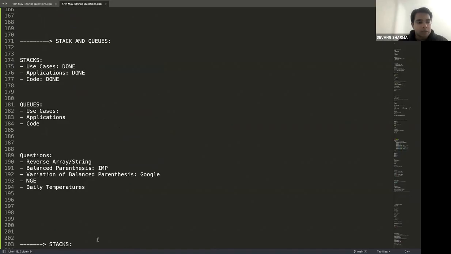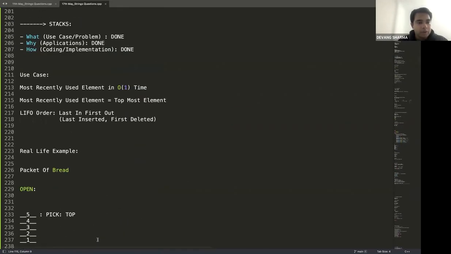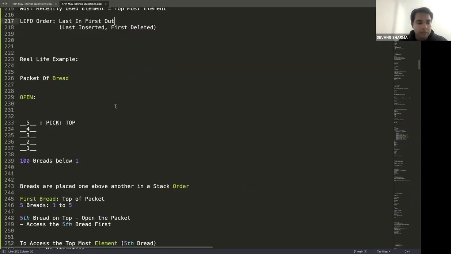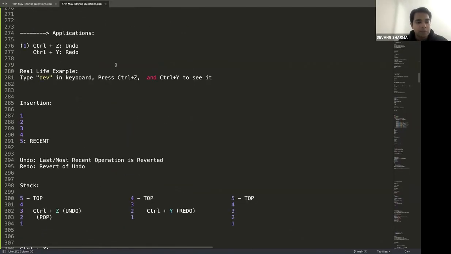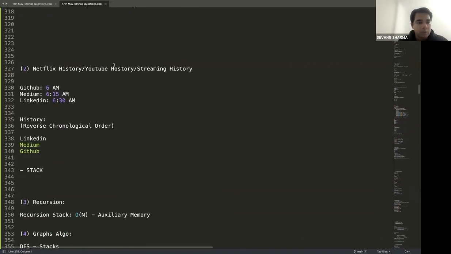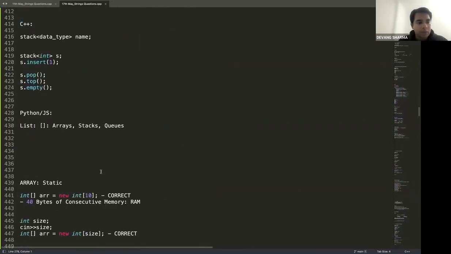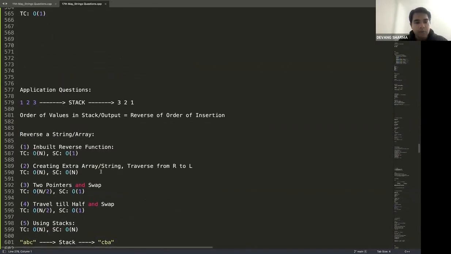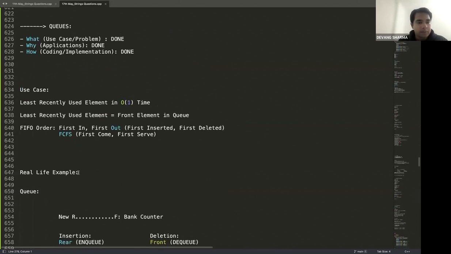Then we talked about stacks and queues. We continued with the theory as well as the question that we started. We talked about the what, why, and how of the stack. What is the use case? The most recently used element will be accessed in O(1) time, which is the topmost element, following LIFO order. We understood the real life example with the packet of bread. Then we moved to real life applications like undo redo operations, Netflix history, recursion, and so forth. Finally, we wrote the code as well. We discussed the complexity of operations in detail. All of the operations are O(1). Then we did an application based question, which is reversing a string or array.